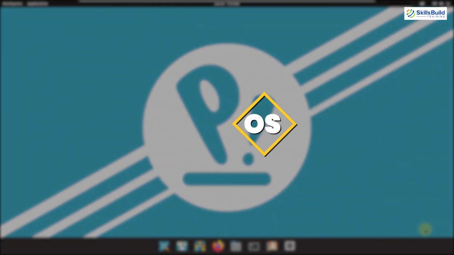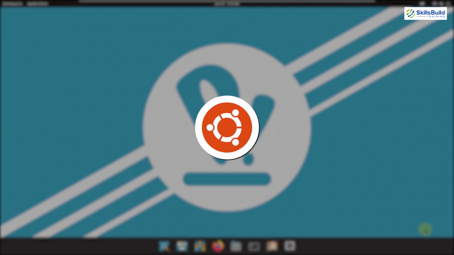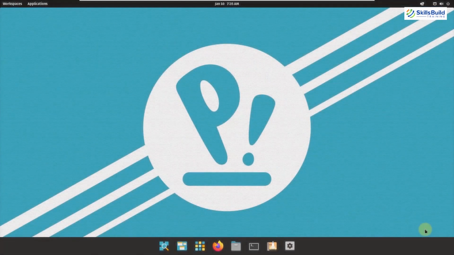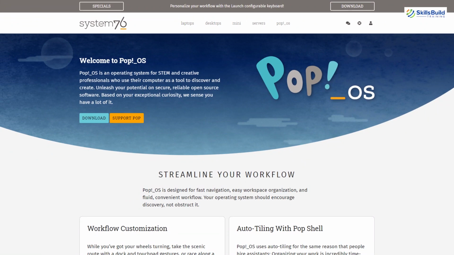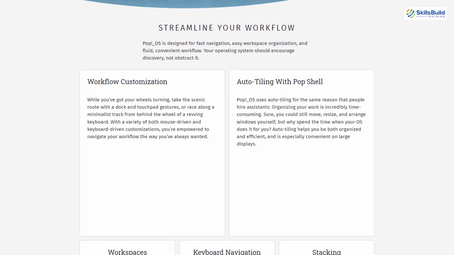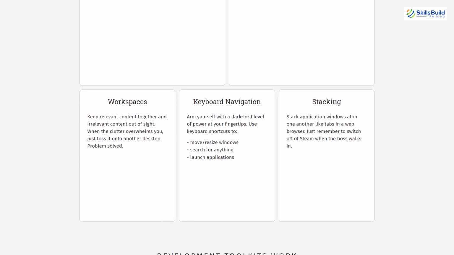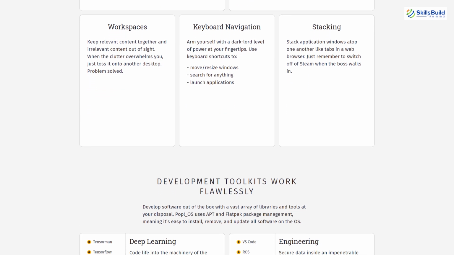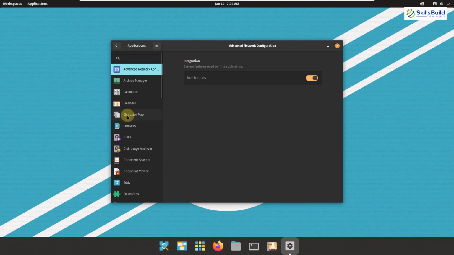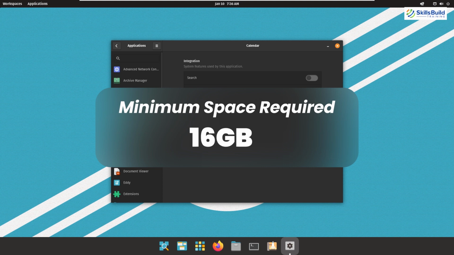Number 3, Pop OS. Pop OS is from System76 and it is based on Ubuntu and uses the apt environment to download and install different packages and software. It uses the GNOME desktop environment by default, but if you want to install some other desktop environment, you can do that easily. We have two versions of Pop OS. One is for general users and the second one is for gamers, as it comes with NVIDIA settings by default. The minimum space that you require to install Pop OS is 16 gigabytes.